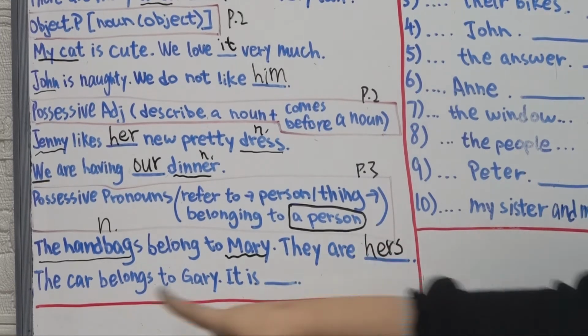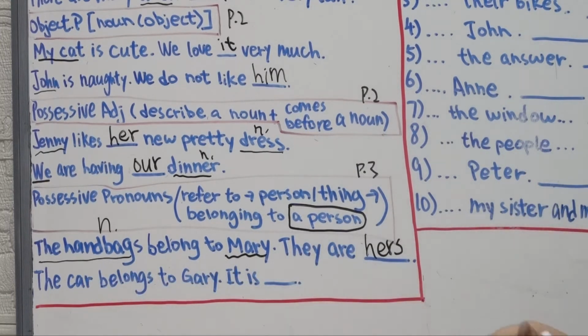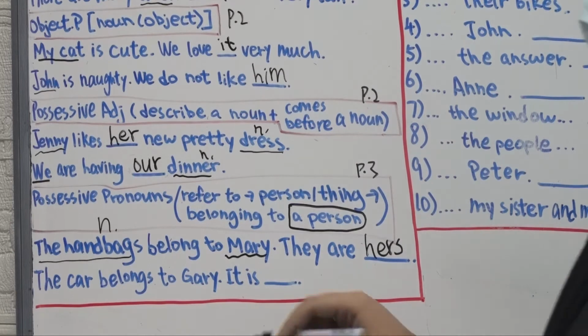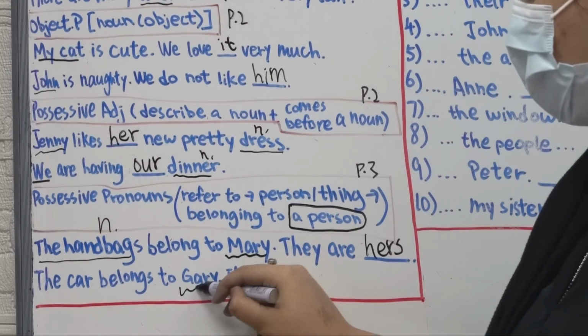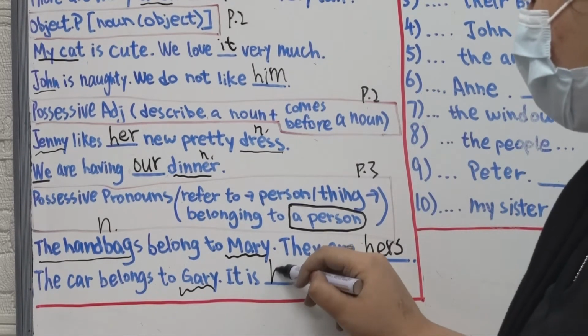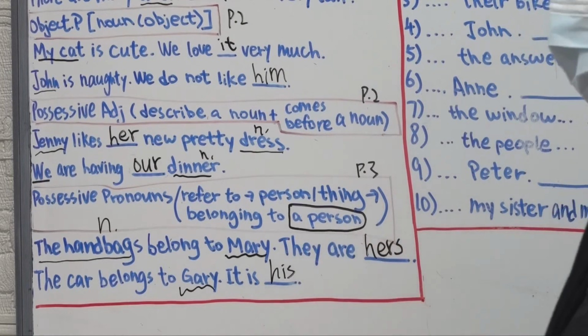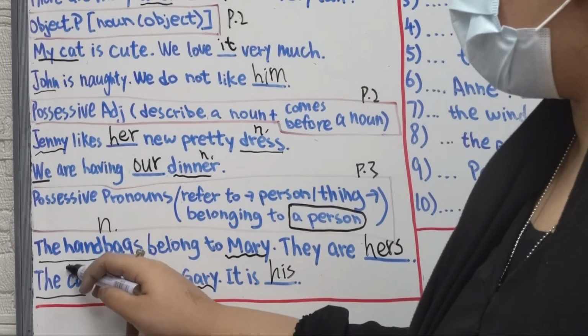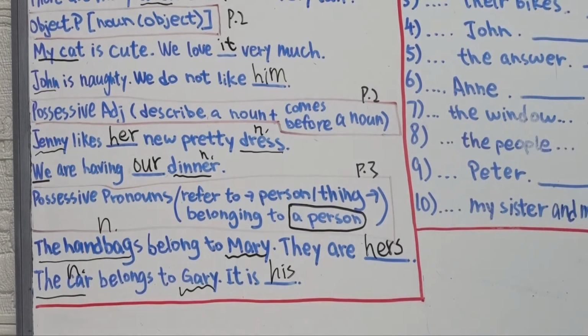Great. The car belongs to Gary. The person here, as you know, is Gary, right? That's why we use his. The noun is the car. Simple as that. Okay, now it's time for you to do some exercise. Finally, we can do some exercise. So that is page number 3.